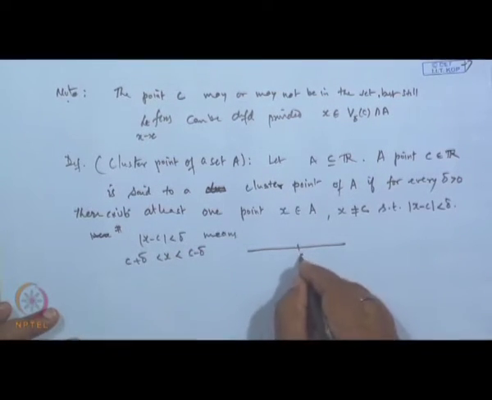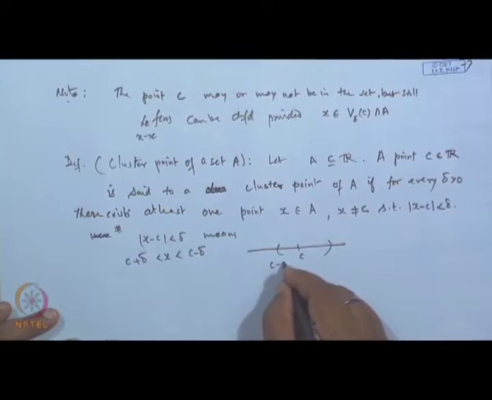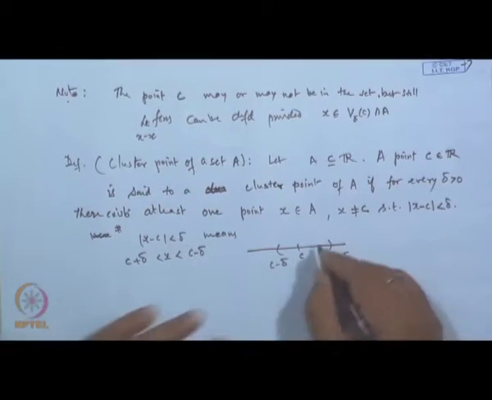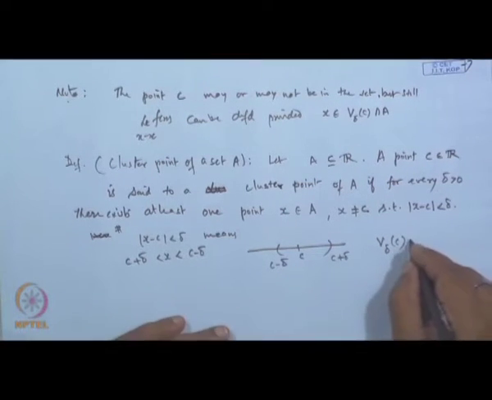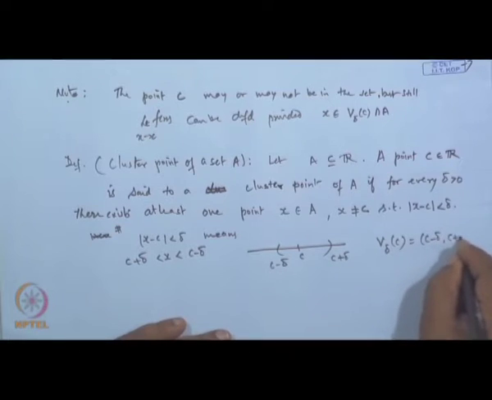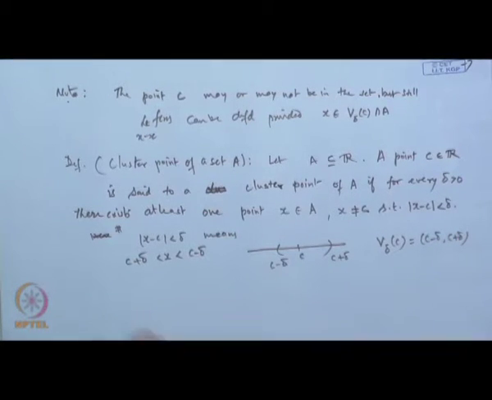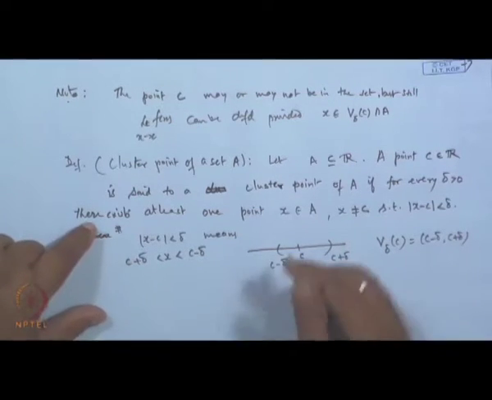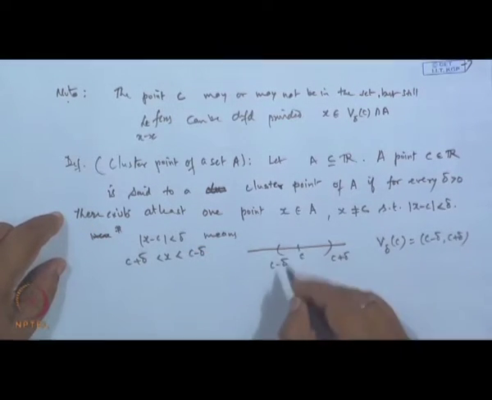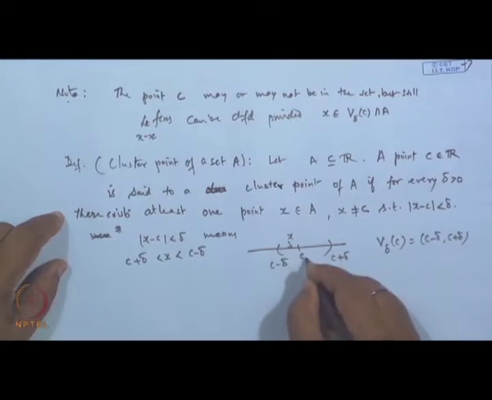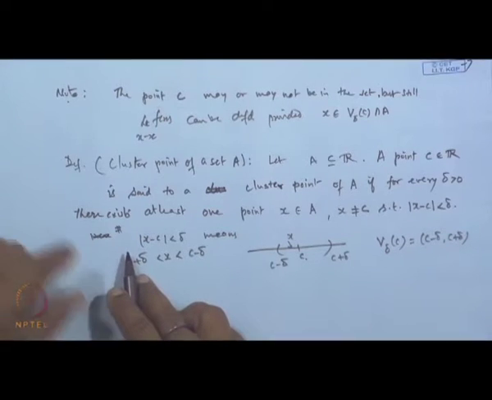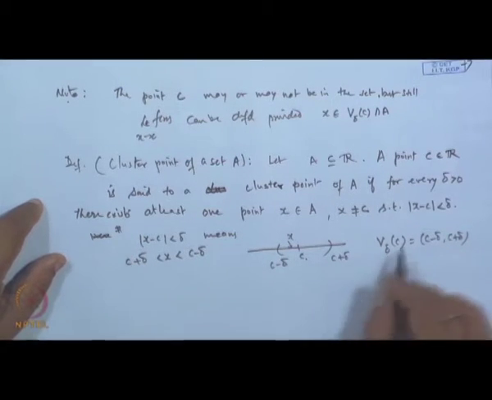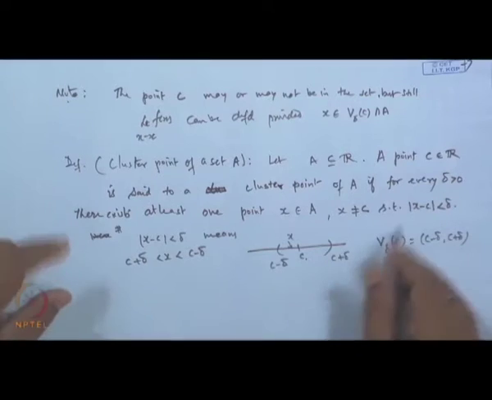It means there exists a neighborhood around the point c, which we denote by V_delta(c), the neighborhood (c minus delta, c plus delta), in which there exists at least one point x different from c, and this is true always for every delta.